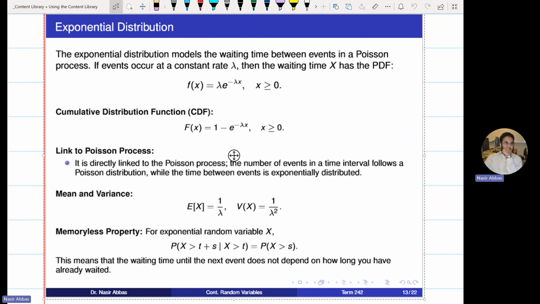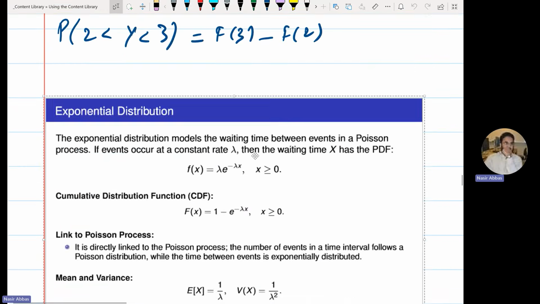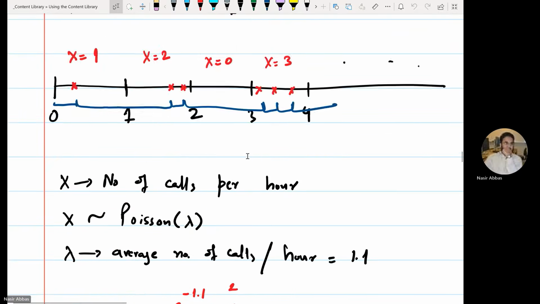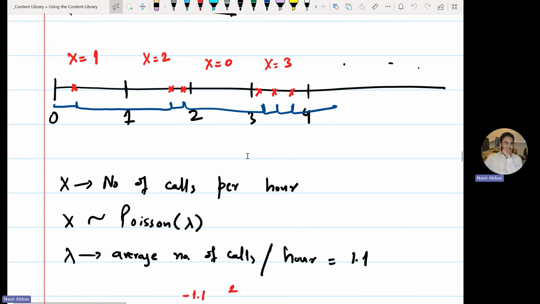One of the properties of exponential distribution is that it does not have a memory. It's memoryless. What do we mean by memoryless? Here is the timeline, for example, and I tell you that I will start from the beginning.